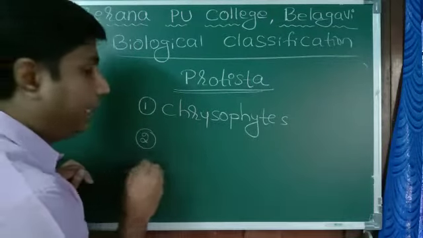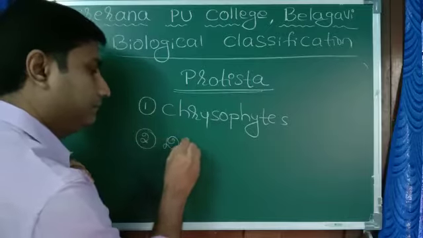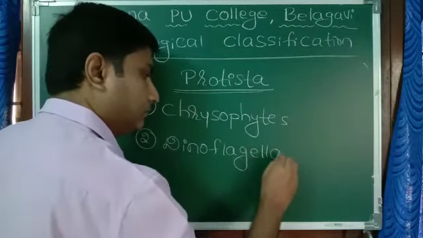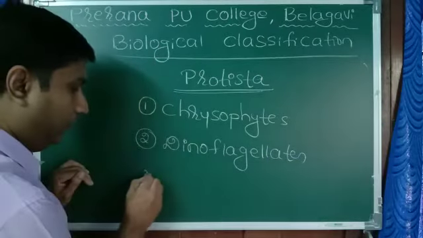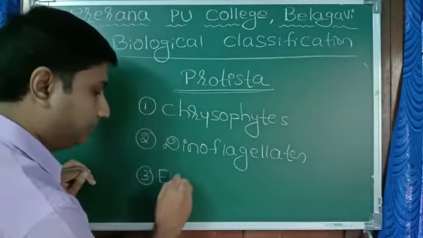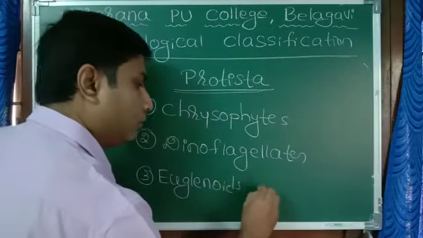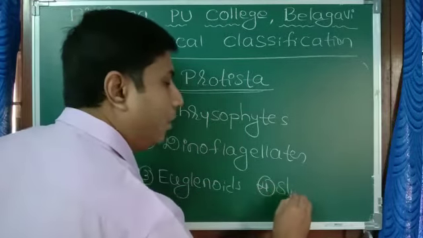Second one, dinoflagellates. Third one, euglenoids. Fourth one, slime molds.